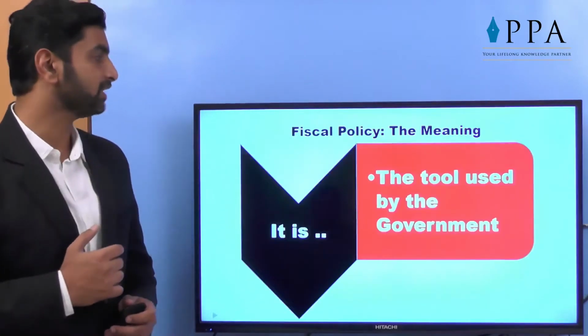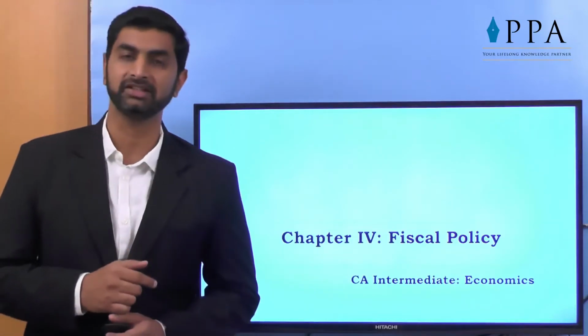The government is expected to take all the possible steps to reduce inflation, to control even deflation, to create employment opportunities, and work for price stability also. Obviously, for achieving all these objectives, government uses some tools, and one of the tools used by government is called the fiscal policy. What exactly fiscal policy is and how exactly it works, everything we are going to learn in this chapter called fiscal policy in economics.